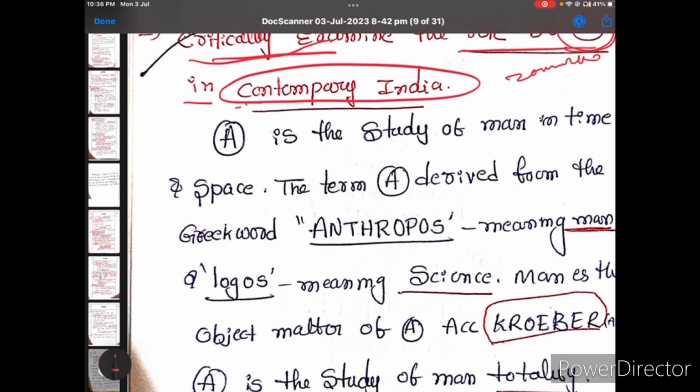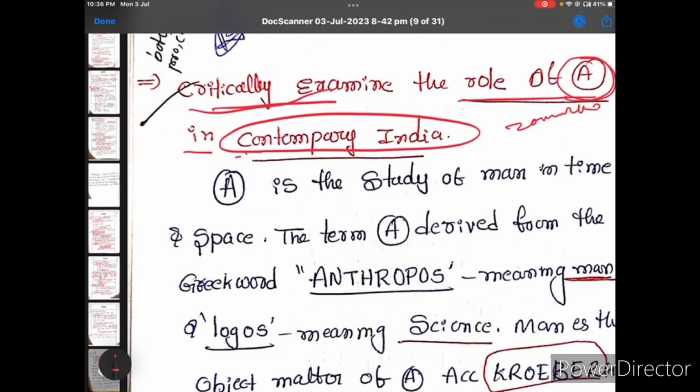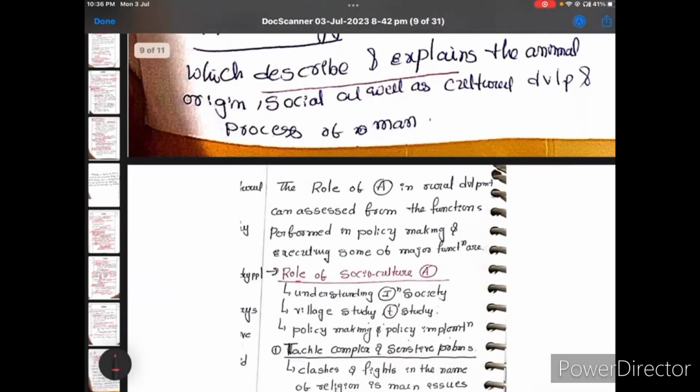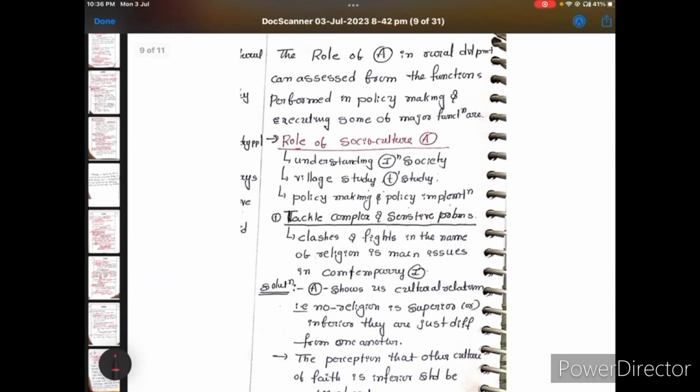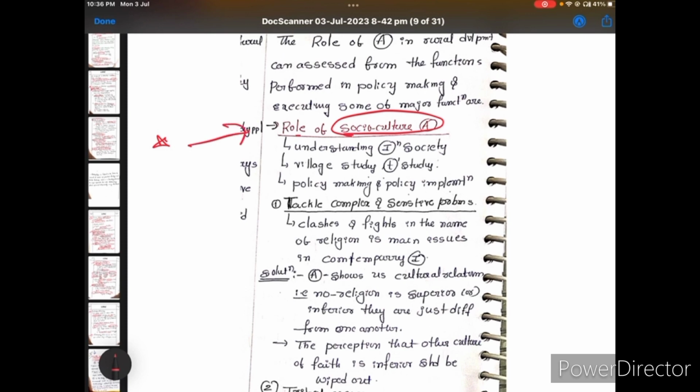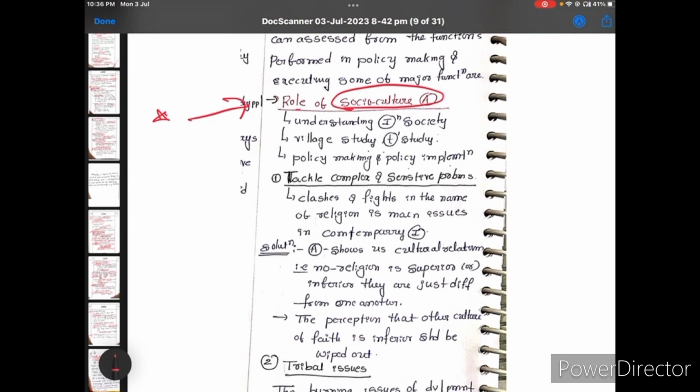Here also, first they are asking about the role of anthropology. So try to write the definition of anthropology. Any anthropologist's definition you can write, and after that the role of anthropology in all areas, like socio-cultural, biological, linguistic and archaeology. So I wrote them here separately. First, the role of socio-cultural anthropology. We will check now.